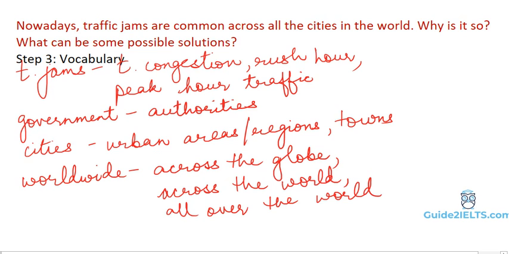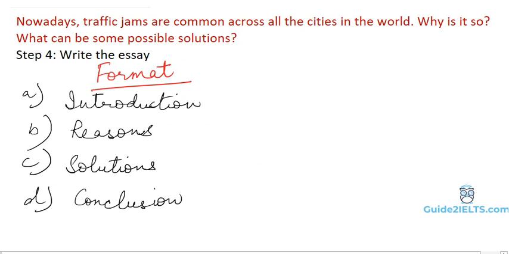Now on to the next step, the fourth step. Finally, start writing the essay. So the basic essay writing format that we follow is, in the first paragraph, write the introduction. Second paragraph, we list the reasons, which will answer the first part of the question. Third paragraph would be the solutions, and lastly, the conclusion in the fourth paragraph. It's important to understand that this format is one of the many possible ways to write such an essay, and it is certainly not the only correct method.